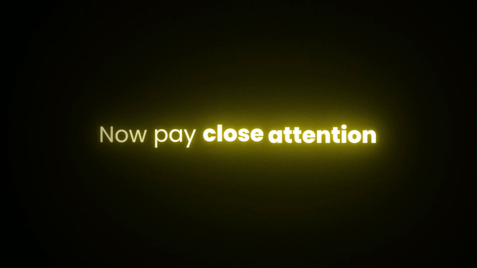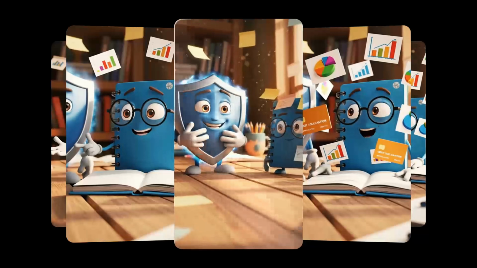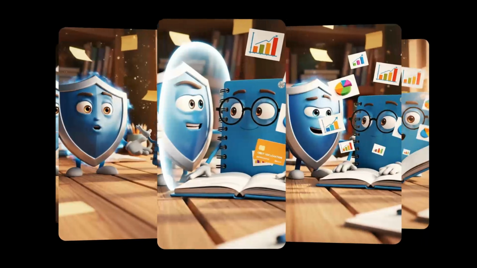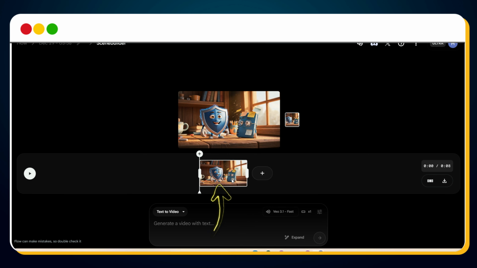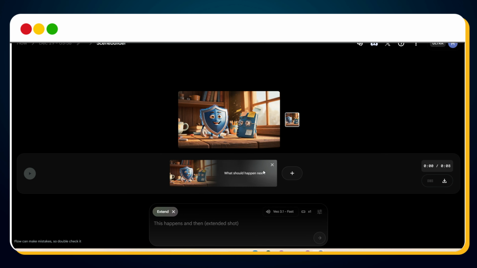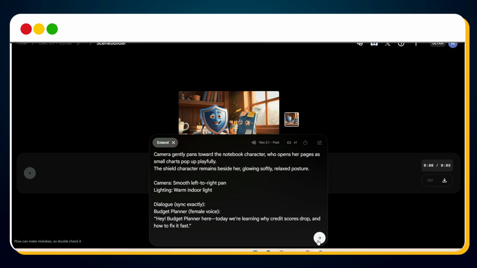Now, pay close attention. This is the part nobody explains properly. This is where most tutorials end. It's where most creators fail. That is character consistency. To keep characters identical across scenes, click Add to Scene. Select your first clip, click the plus icon, choose Extend. Now, paste the Scene 2 prompt, hit Generate.